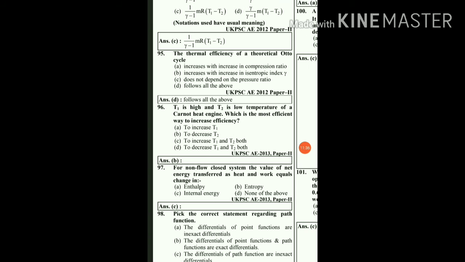The next question: thermal efficiency of a theoretical Otto cycle. The formula for the thermal efficiency of a theoretical Otto cycle is eta equal to 1 minus 1 upon r raised to gamma minus 1, where r is the compression ratio and gamma is the adiabatic index. The first option is that it increases with the increase in compression ratio. It is true, because as r increases this ratio decreases, which means efficiency increases.